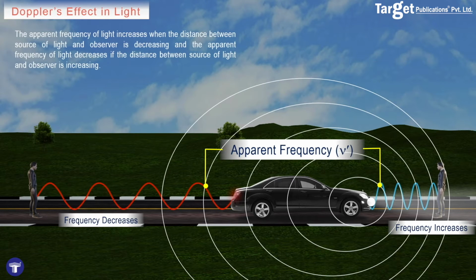An important difference between the Doppler's effect in light and sound is that the Doppler's effect in light is simpler in the sense that it doesn't matter whether it's the observer moving away from the source or the source moving away from the observer. Both of them are counted as the same situation.